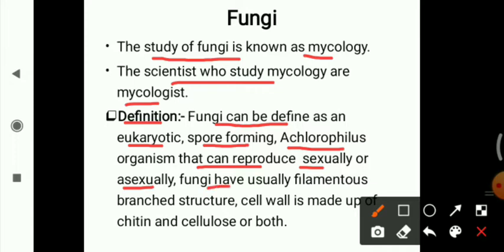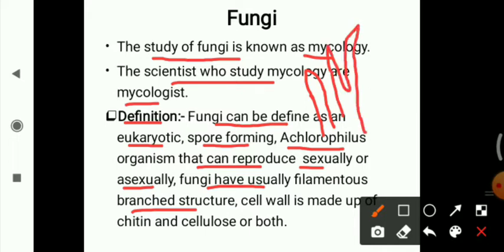Fungi usually have a filamentous branched structure. Filamentous means that they have a thread-like structure, and in that thread they also form a branched structure. So, it is somewhat like this. Suppose this is the filament, and in the filament a branch-like structure is also observed. So, they usually have a filamentous branched structure, and the cell wall is made up of chitin and cellulose or both. This is the definition of fungi.